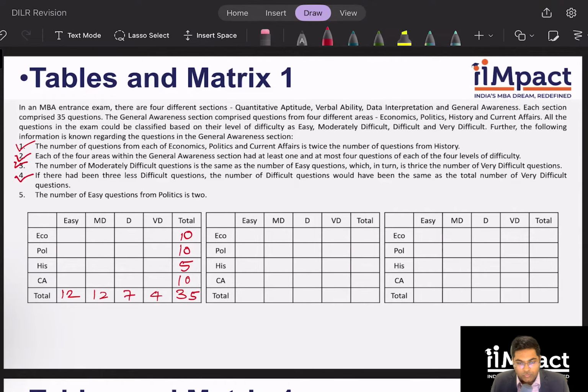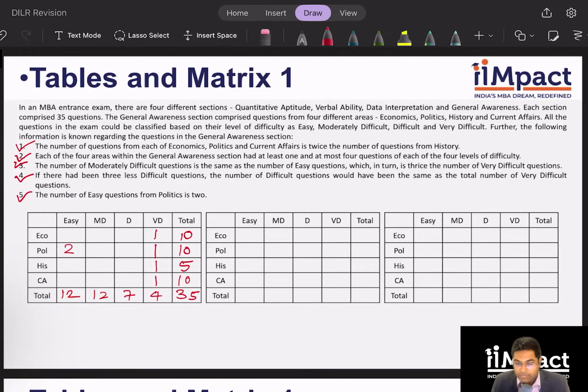Before I even move to clue number 5, I know none of the values can be 0. So very difficult will have exactly one question in each of these areas. Just putting it out there. Now looking at clue number 5. The number of easy questions from politics is 2. So this is 2. And I also know that every cell has minimum 1, maximum 4. Now guys, where to start? I always tell you look at the extremes.